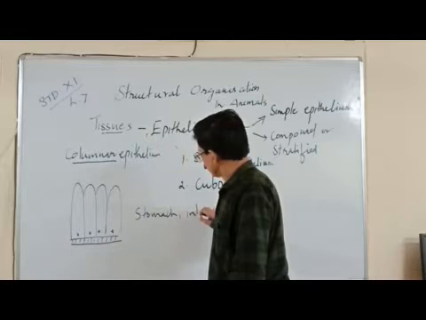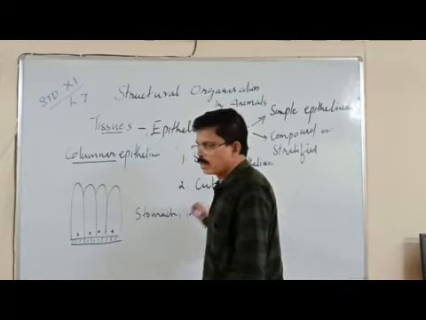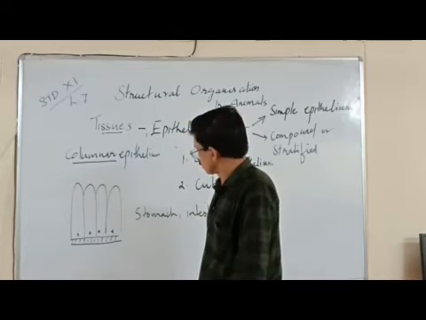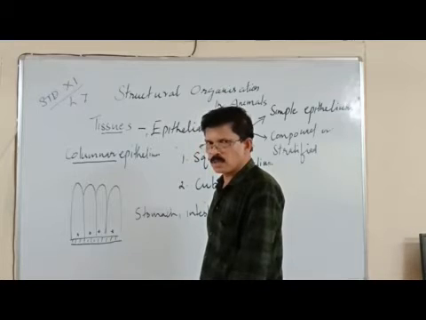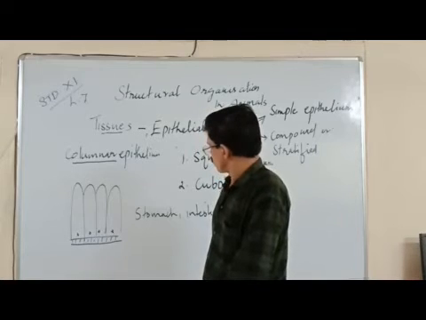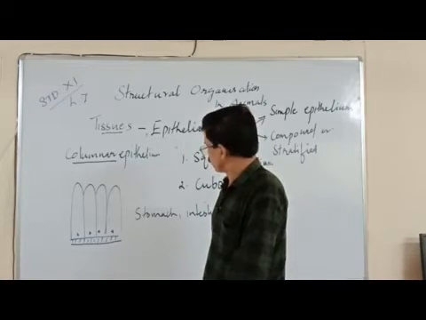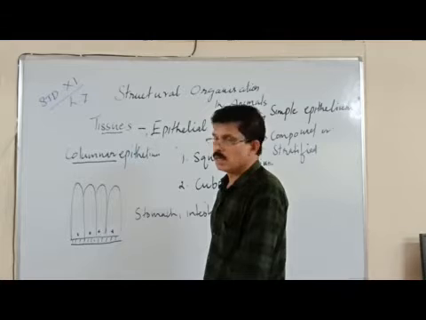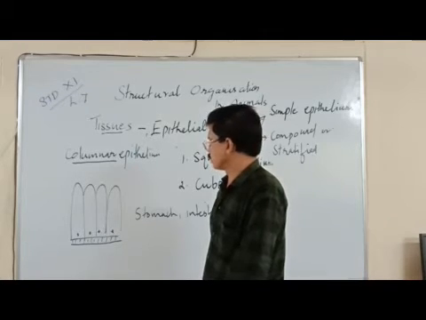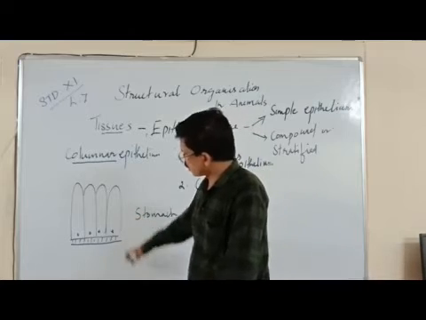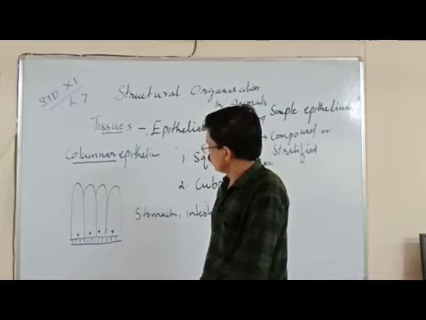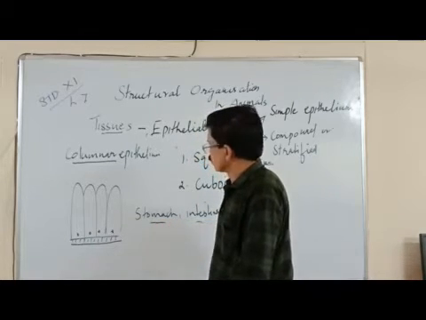Their main function is absorption of various substances, because through the stomach many substances are absorbed. The intestine is the site of absorption of nutrients. So absorption of various nutrient substances takes place through the intestine, particularly the small intestine. So what is columnar epithelium? The epithelium which consists of pillar-like, elongated cells. The nuclei are located at the base of the cells, and there is an underlying basement membrane. They are found in the stomach and intestine.